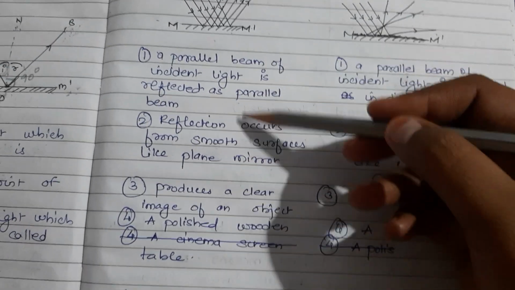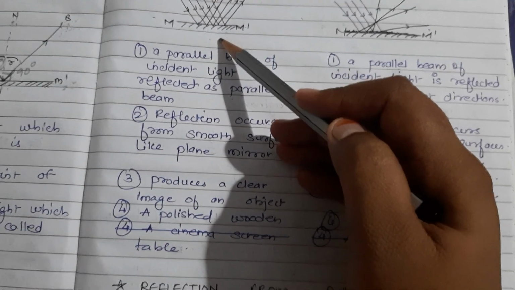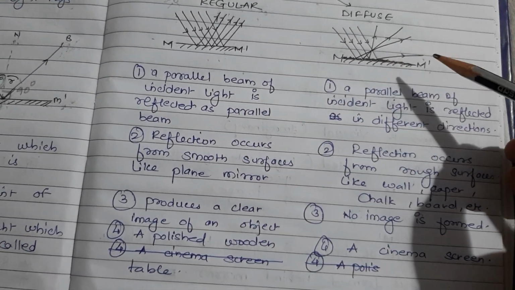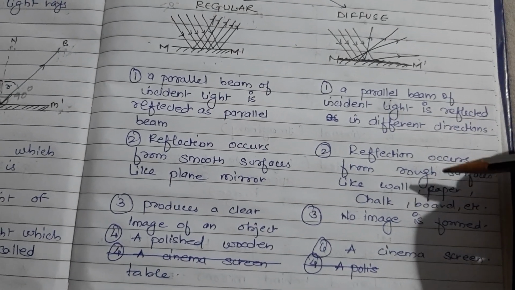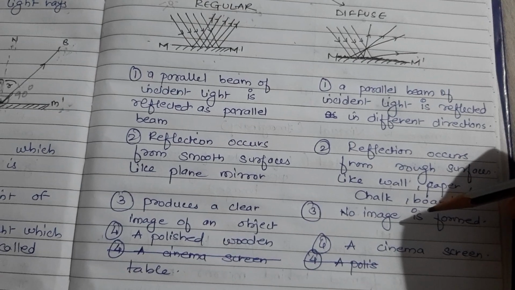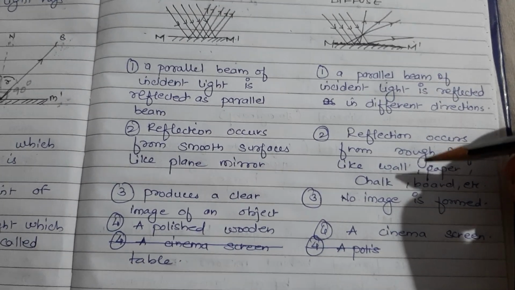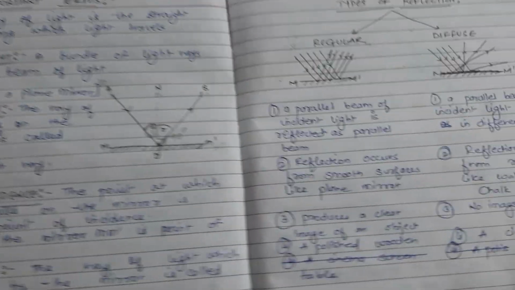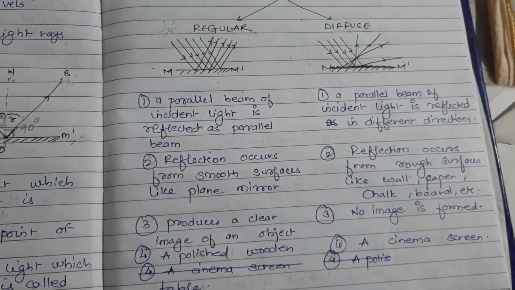The regular reflection always occurs from smooth surfaces, whereas diffuse reflection occurs from rough surfaces like wall, paper, chalk, board, etc. When regular reflection takes place, a clear image of the object is formed, and when diffused reflection takes place, no image is formed. An example of regular reflection is the reflection from the mirror when you see yourself while dressing, or the images we see in the cinema theater, or the picture on the cinema screen. So this was regular reflection and diffuse reflection.